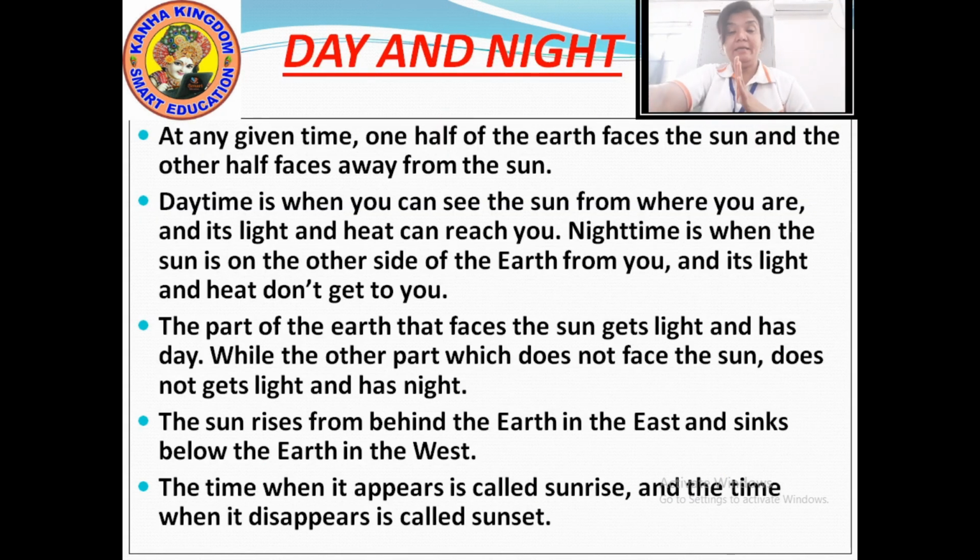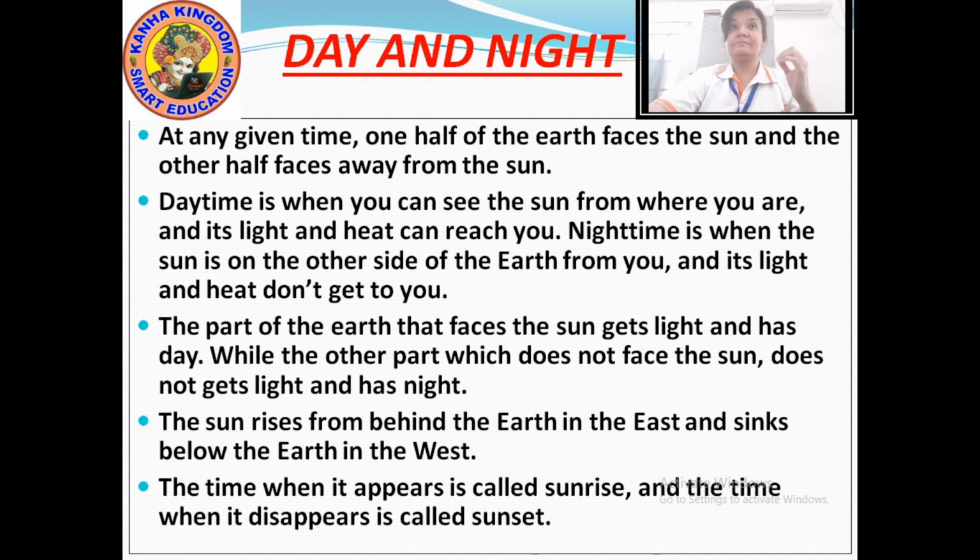Now, while explaining you the picture, I had told you that the part of the earth which comes in front of the sun is day. Okay, so at any given time only one half of the earth faces the sun. While rotating on its axis, only one part of the earth faces the sun and the other part is away from the sun.